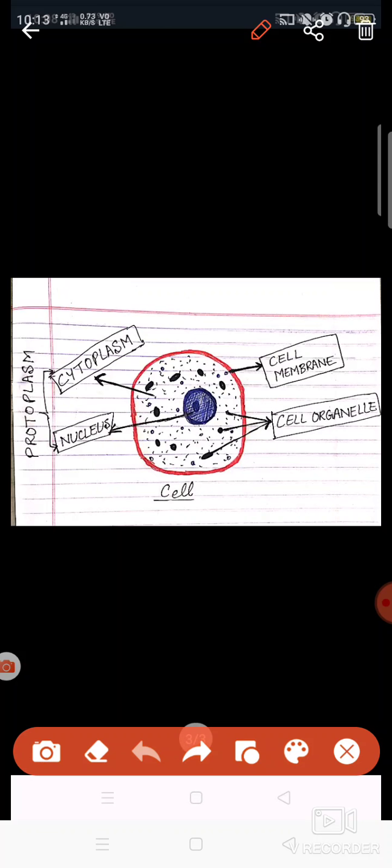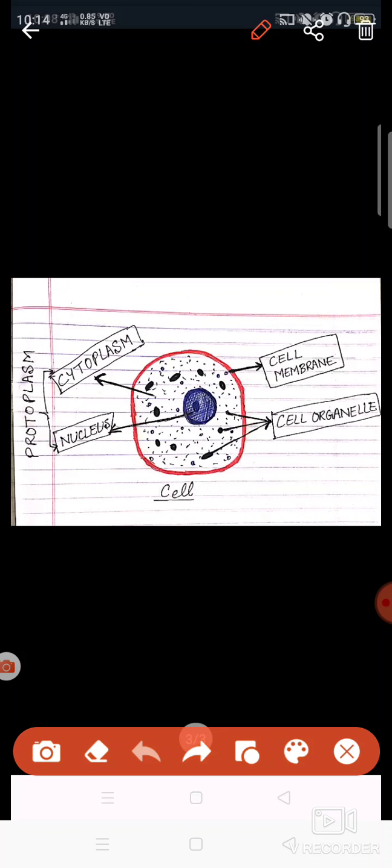And there is one more structure present inside the cytoplasm which is known as the nucleus. This structure you can see. The nucleus is actually the controlling center of the cell, and it guides different cell organelles to do their functions.